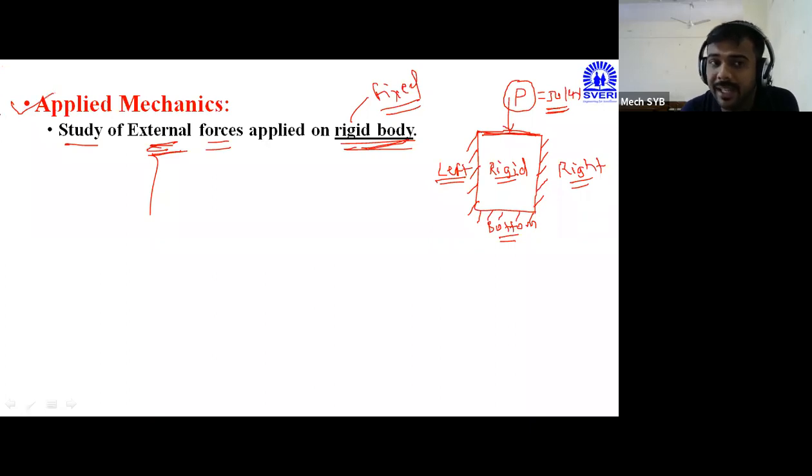Let us see. In applied mechanics, we are focusing on the rigid body only. Rigid means the body is totally fixed. On such rigid bodies, if I am applying forces, their deformation will be considered as zero.